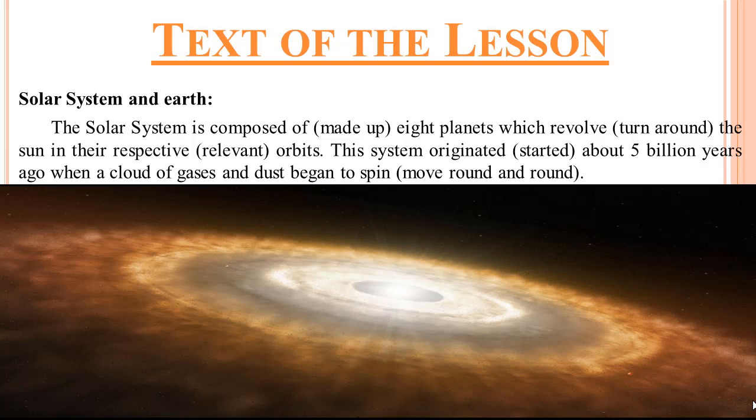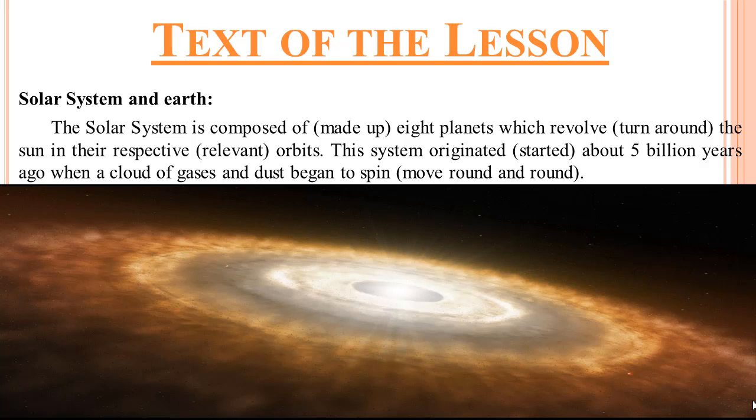In these lines there are 2 or 3 difficult words and I have explained them in brackets. First word is composed of, meaning made up, and second word is revolve, turn around. Third word is respective, meaning relevant. Fourth word originated, means started, and the last word is spin, to move round and round.